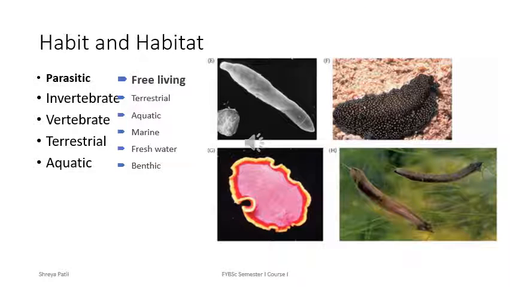About 75% of the species of Platyhelminthes are parasitic to invertebrates or vertebrates. Their hosts can be terrestrial or aquatic. Some of the Platyhelminthes which are free-living are found in terrestrial and aquatic environments. Mostly they are benthic in nature. They are found in marine as well as freshwater. However, there are very few groups of Platyhelminthes which are found in freshwater.